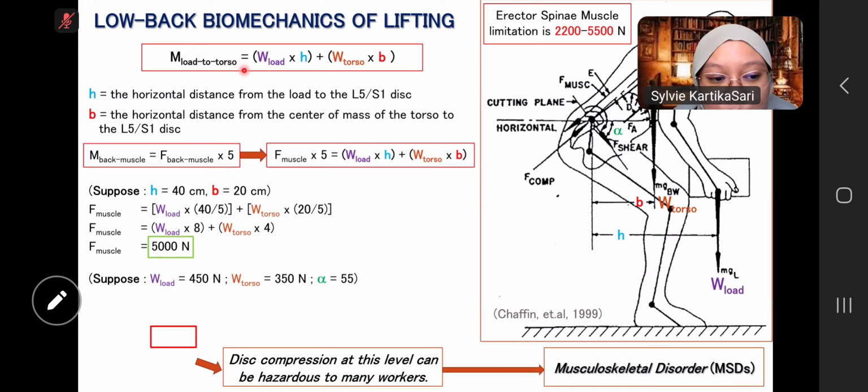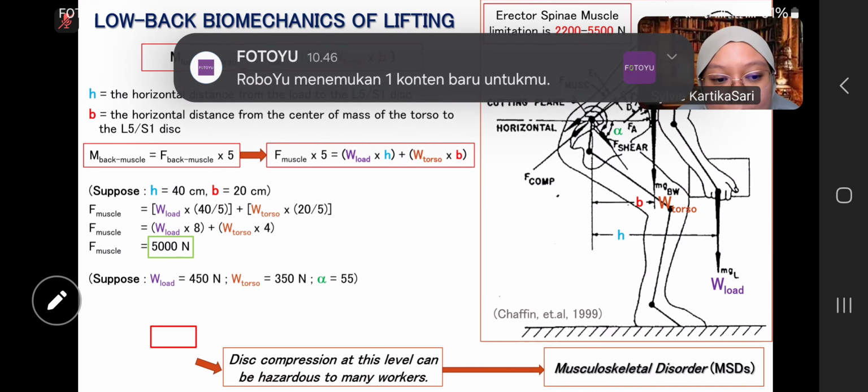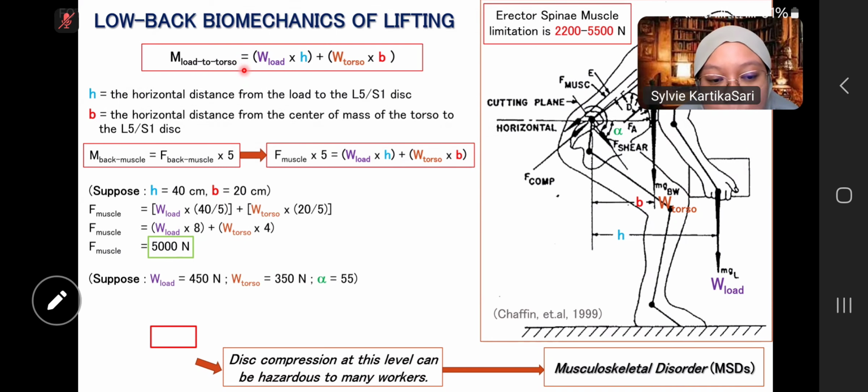So suppose that the load is 450 newtons and the weight of the torso is 350 newtons. The alpha is 55 degrees.